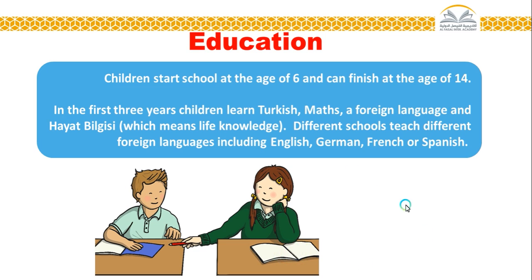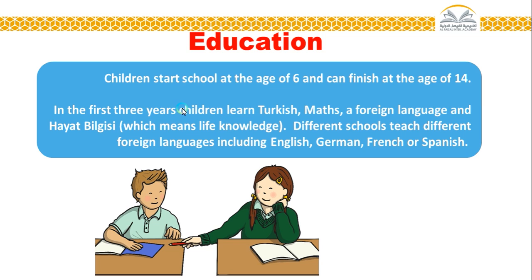Now let's go to education. Children start school at the age of 6 and can finish at the age of 14. In the first 3 years, children learn Turkish, math, a foreign language, and Hayat Bilgisi, which means life knowledge.